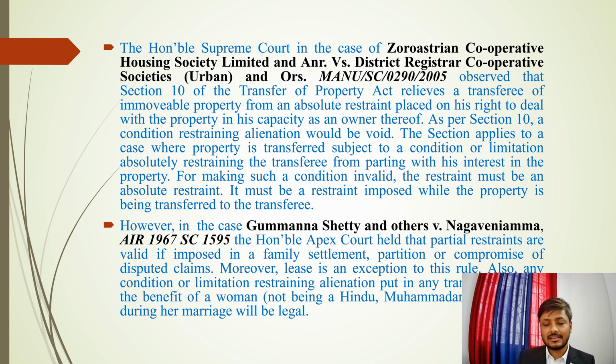on a losing side. Also, any condition or limitation restraining alienation put by any transferor for the benefit of a woman during her marriage will be legal. Means if there is a limitation which has been put for the benefit of a woman not being Hindu, Mohammedan, or Buddhist, then it will be a legal restraint, and a partial restraint is also allowed in the law.